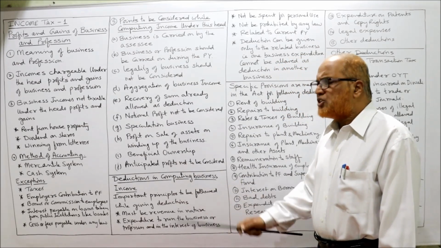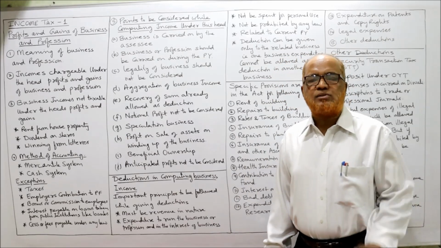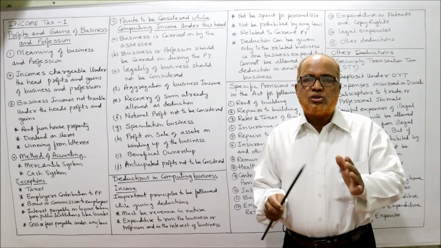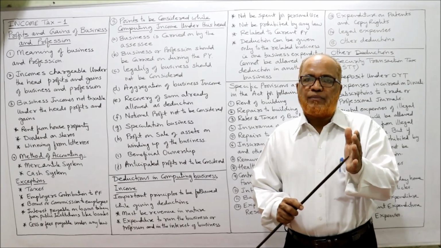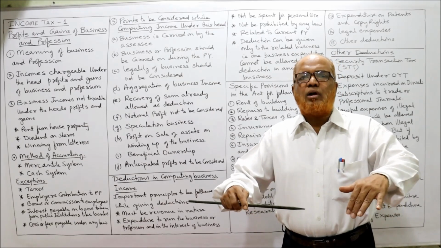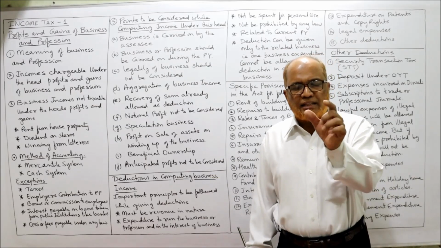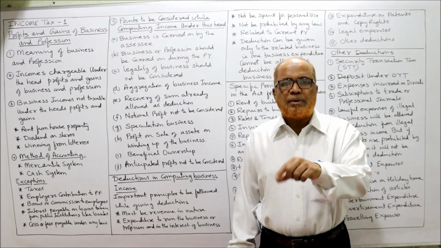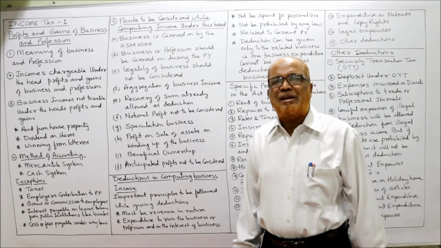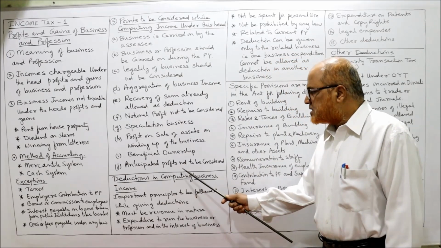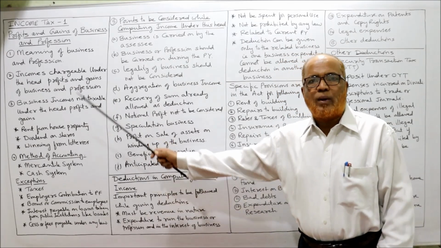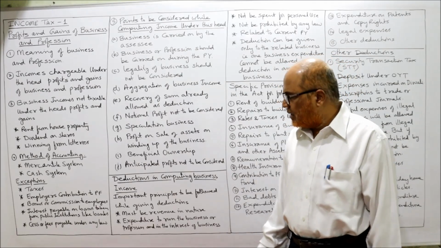Then beneficial ownership. Income Tax Act sometimes will see the beneficial ownership of the business. If the real owner is not taxable, for example, Benami owner, one owner is there, he is the real owner of the business, but he is not taking all the profits. He has given all the profits to some other person. Some other person is called beneficial owner. So income tax will be charged on the beneficial owner. Income Tax Act will see who is really benefiting from the business. Anticipated profits are not to be considered. Expected profits will not be considered while calculating profits or gains of business and profession.